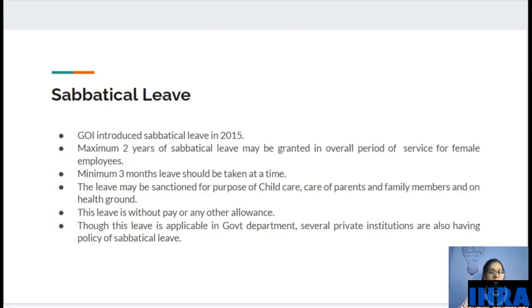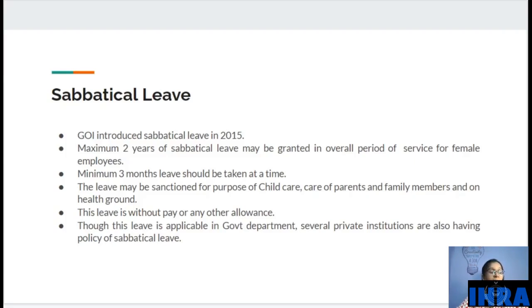Minimum 3 months leave should be taken at a time. So suppose she is applying for leave, then minimum 3 months leave she should take, and maximum 2 years she can take. This leave is sanctioned for specific purposes only, like taking care of her child, or taking care of her parents, or any family member who is seriously ill and no one is there to take care of them. You have to provide sufficient proof for taking these leaves, and on health grounds. Suppose you are seriously ill, then you can take this 2 years of leave.